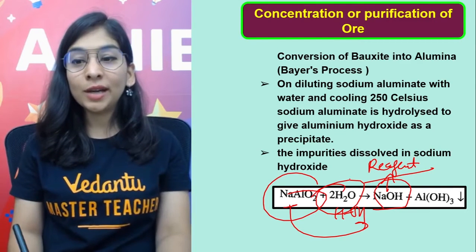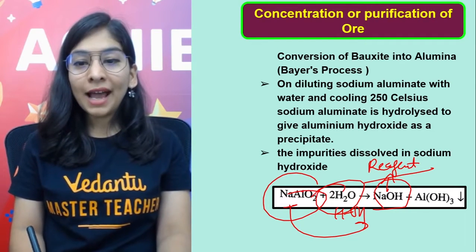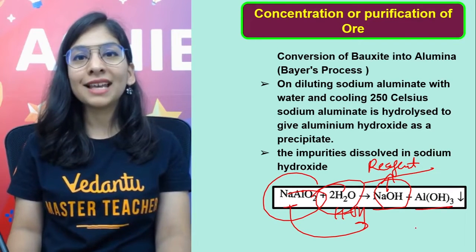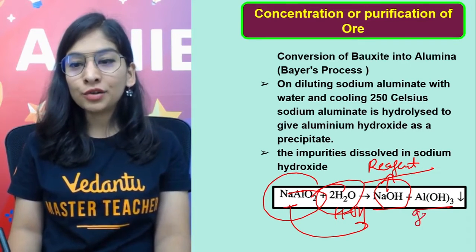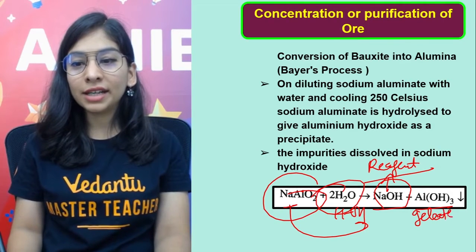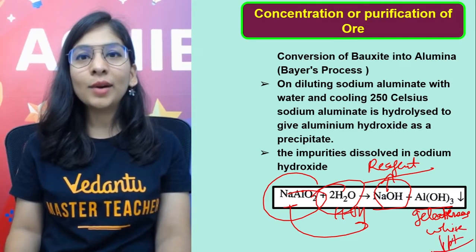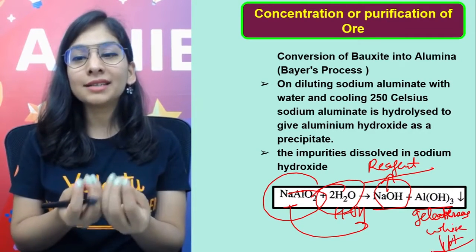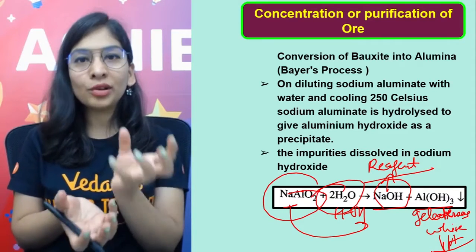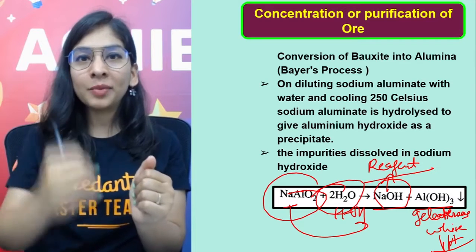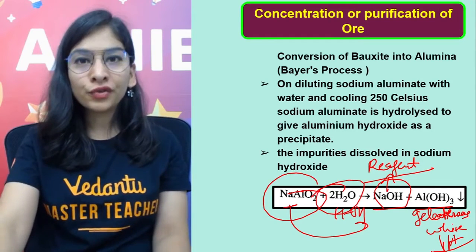So I'm going to have NaOH back, and my aluminium reacts with some of the OH to give aluminium hydroxide, a gelatinous white precipitate. So my precipitate will come out, a gelatinous white precipitate. The gelatinous white precipitate settles down, and NaOH is there. If there are still some soluble impurities, they're in the NaOH. And the aluminium hydroxide precipitate settles down. I'm going to filter it.